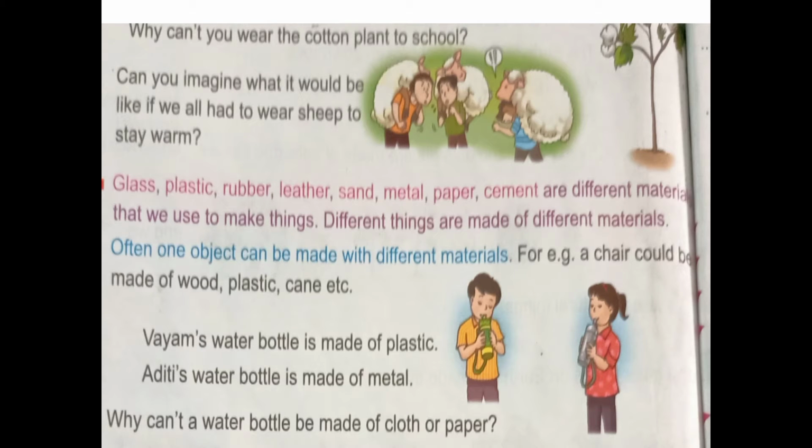So why can your water bottle not be made of cloth or paper? They are made of plastic and metal. Why do they not use water bottles made of cloth or paper? Materials have certain properties which decide for which products they can be used. Can you wear a shirt made of paper to school? No, we cannot wear it.